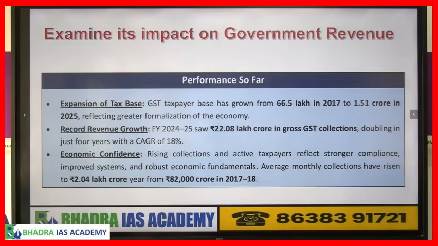So if you look at the second point, record revenue growth, what does it say? In 2024-25, government collected 22 lakh crore in GST collection, which was a doubling of what it was 4 years ago. So if you look at the last point here, in 2017-18, we had 82,000 crore collected, but now government collects monthly about 2 lakh crore. So this is a monthly average, which was earlier 82,000 crore. Now it has gone to 2 lakh crore.